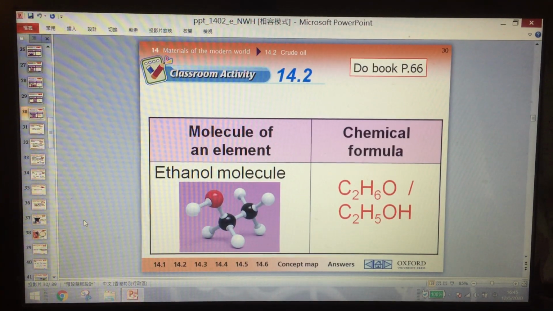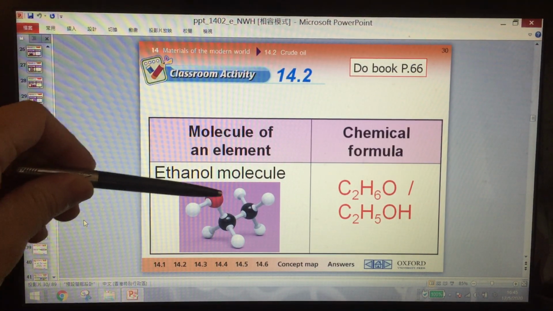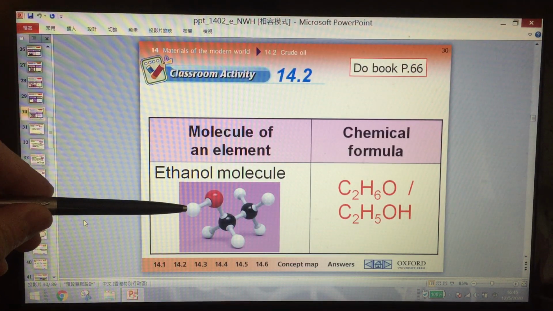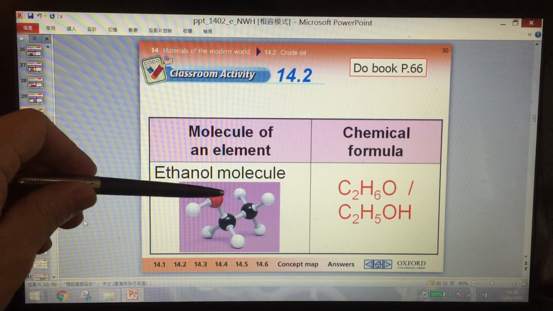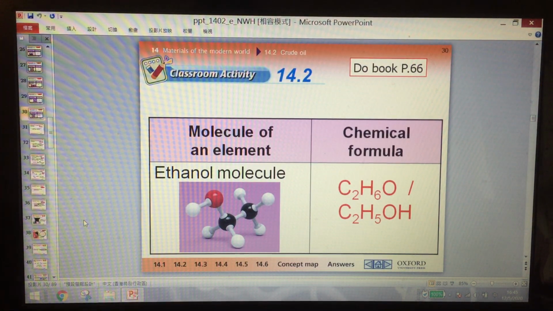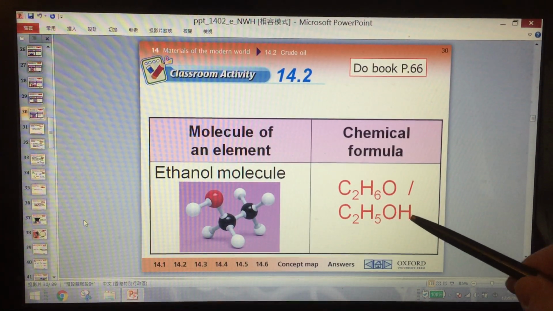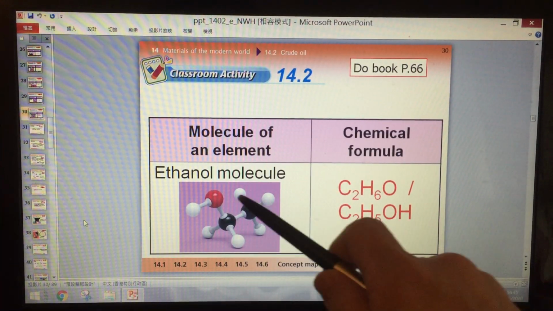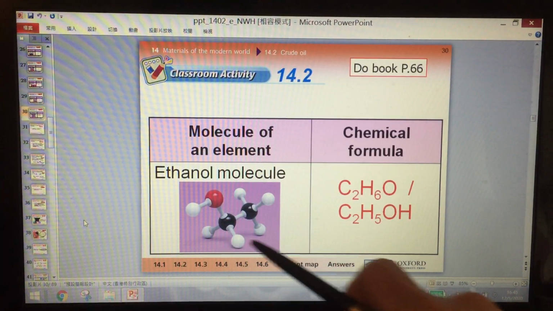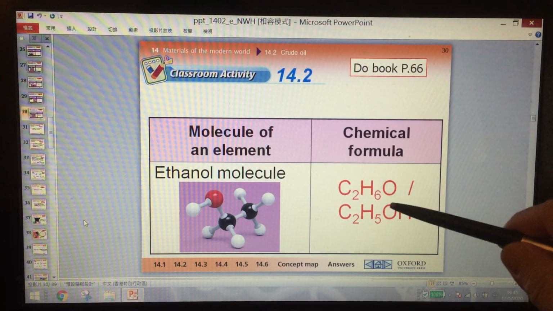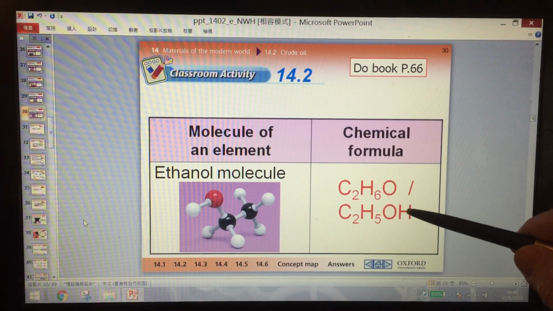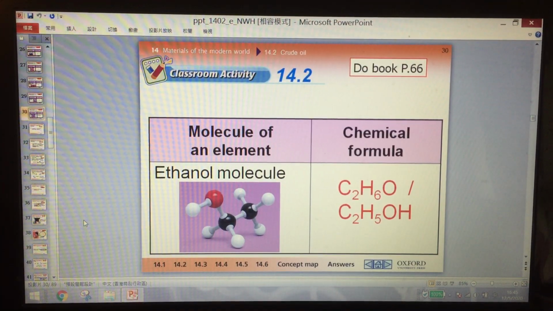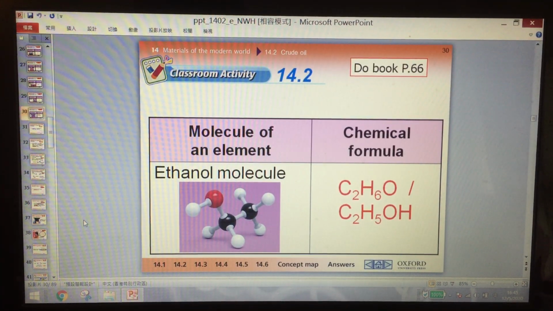But sometimes we want to represent this like a tail. 1 oxygen and 1 hydrogen form a tail here. So we write OH to represent this O and this H. And then here are 5 hydrogen, so 1 of the hydrogen is right down here. So these are 2 answers. Both are right.